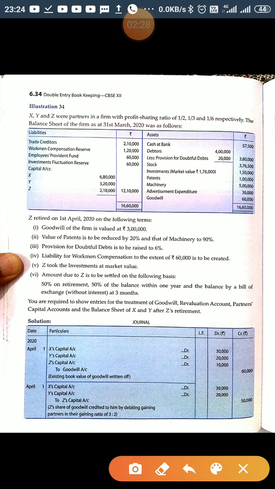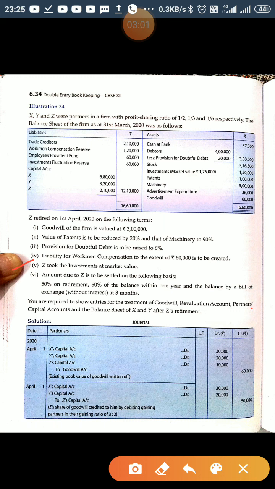Liabilities are given and assets are given. And apart from this information, Z retired on 1st April 2020 on the following terms. First, goodwill of the firm is valued at 3 lakh. Value of the patent is to be reduced by 20%, that of the machinery to 90%. Provision for doubtful debt is to be raised to 6%. Liability for workmen compensation to the extent of 60,000 to be created.